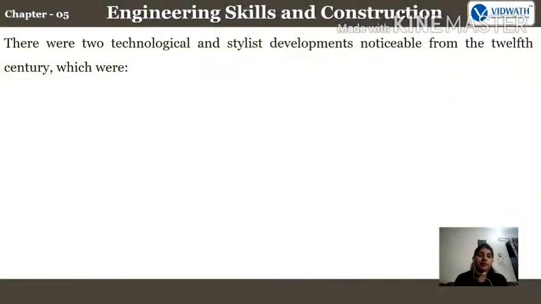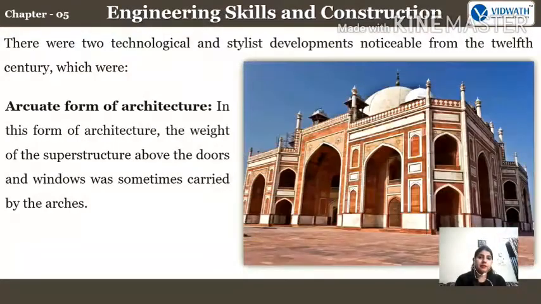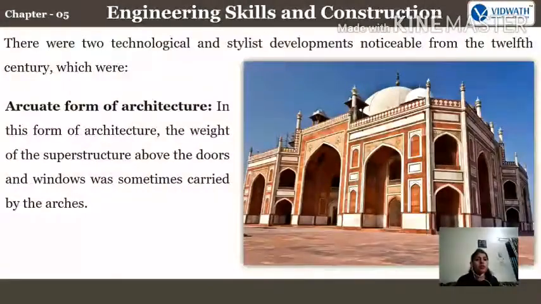There were two technological and stylistic developments noticeable from the 12th century, which were the arcuate form of architecture. In this form of architecture, the weight of the superstructure above the doors and windows was sometimes carried by arches. You can see the arches on the top, because before the 12th century, that was not added into the construction part.